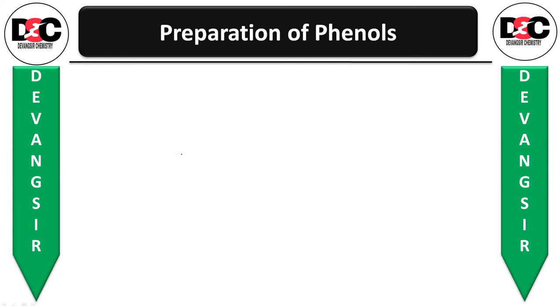One is from alkenes, the second is from carbonyl compounds, and the third one, well known if you remember, is the Grignard reagent. Now we are going to start with the next topic. Alcohol we have prepared, now we have to prepare the phenols. So let us start.